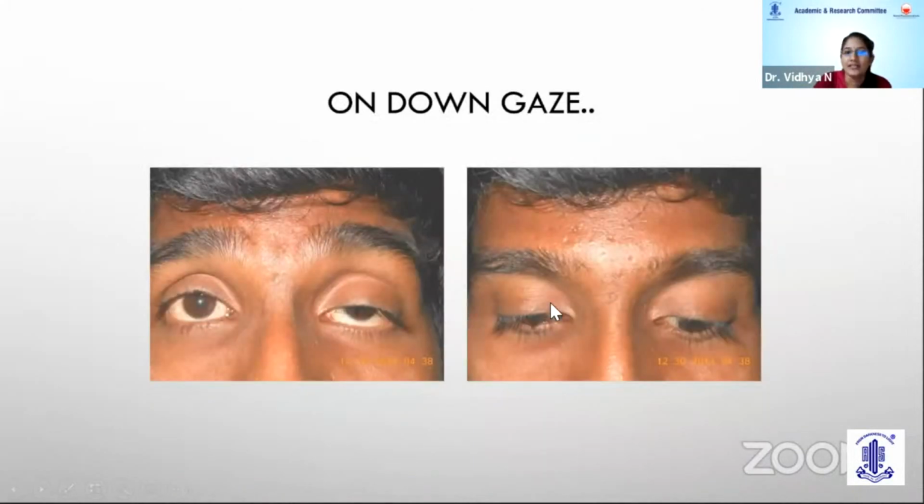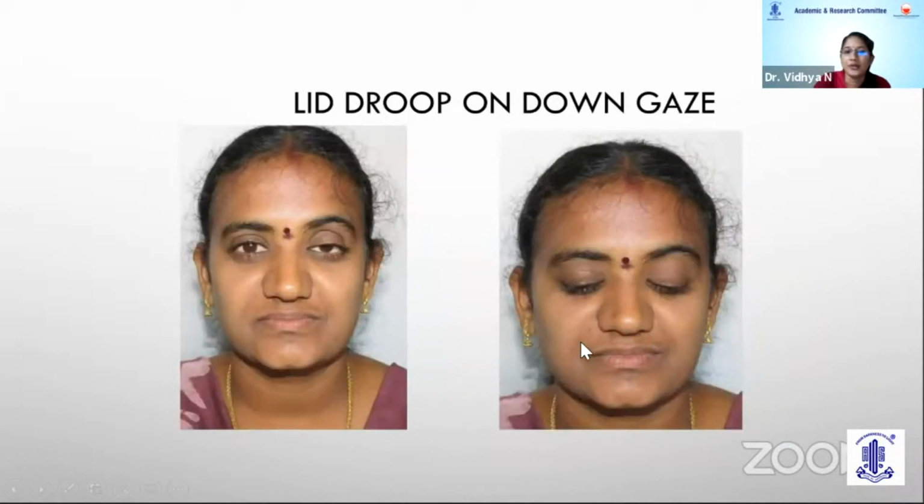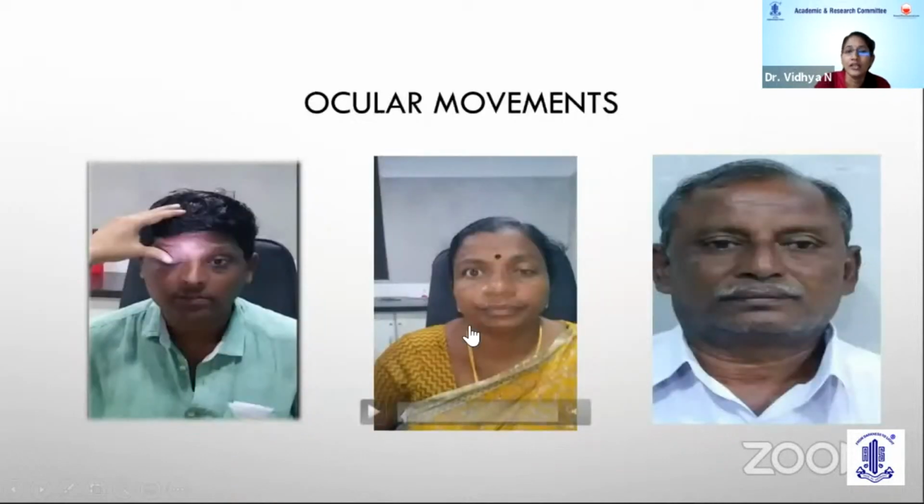On down gaze, when we examine patients with congenital ptosis, usually there is lid lag on down gaze. That is because of the dystrophy of the levator muscle. Whereas in case of aponeurotic ptosis, there is lid droop on down gaze. Ocular movements are very important so that we do not miss out on congenital complex ptosis and the neurogenic ptosis, the worrisome part of ptosis.